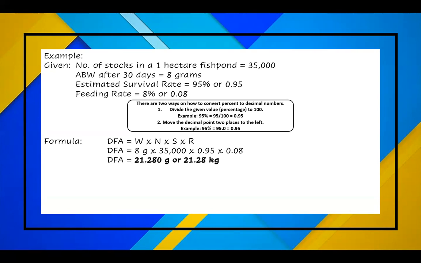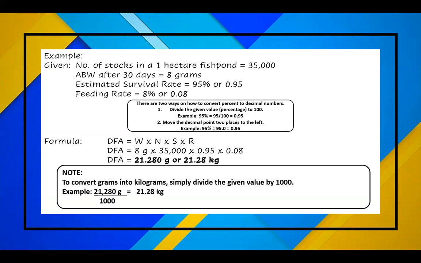So how do grams become kilogram? Note that to convert grams into kilogram, simply divide the given value by 1,000. For example, we have 21,280 grams. Divide by 1,000, that is equal to 21.28 kilogram.